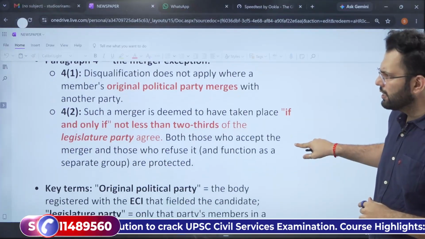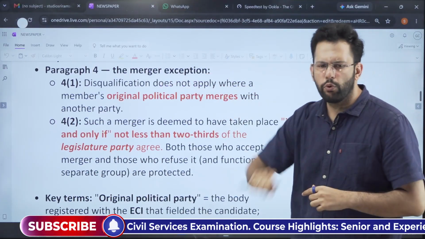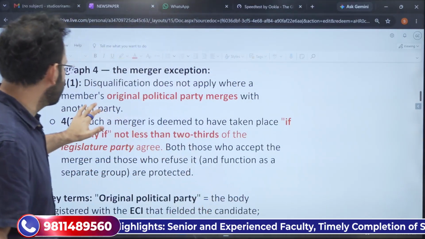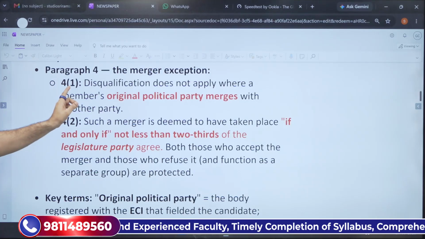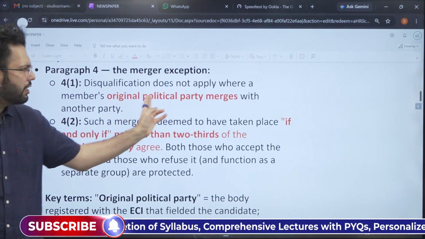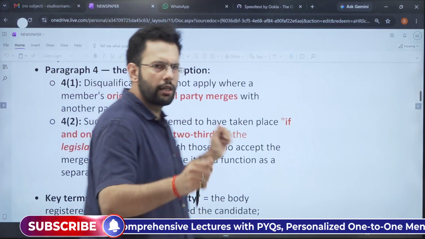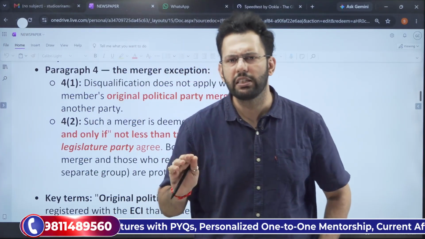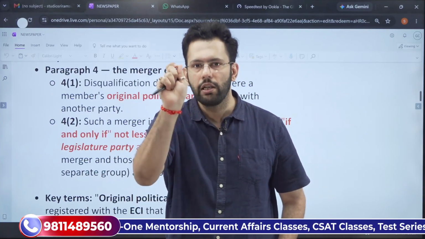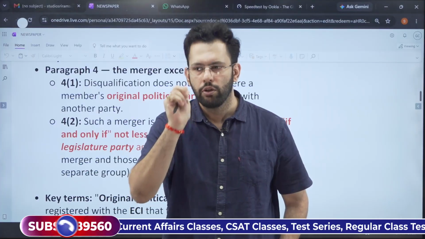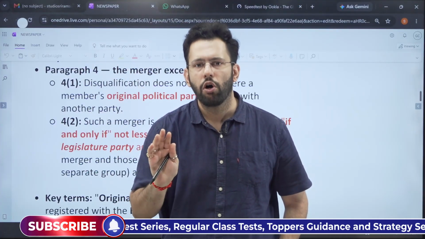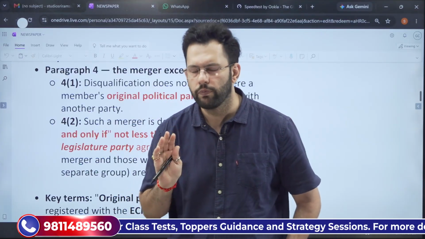Let us understand what it is saying. The whole contestation belongs to this paragraph 4. What is this paragraph 4? It is the merger exception. Paragraph 4 clause 1: disqualification does not apply where members of an original political party merge with another party. So this will not be considered as disqualification if 2/3 of the members of the original political party join or merge into another political party. This will not attract defection or disqualification under the 10th Schedule.